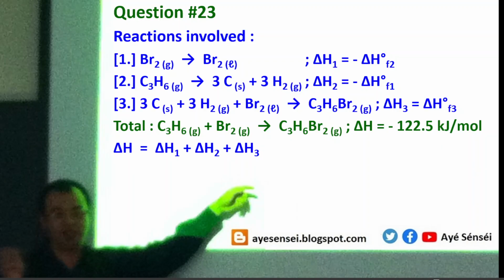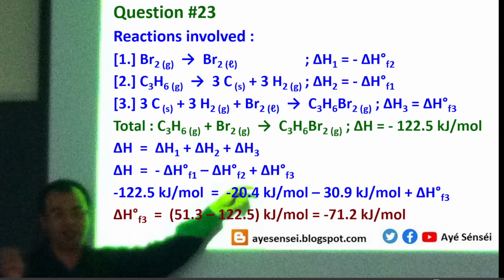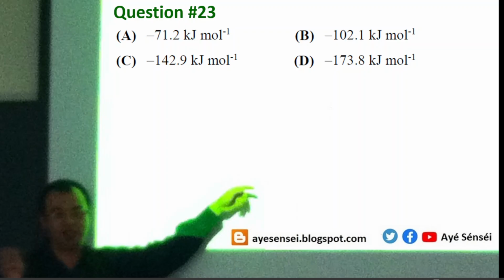So by applying this correlation and substituting their values, this is what we can get. So 20.4 and then also 30.9. If we add them, the result is 51.3. So the standard enthalpy of formation is minus 71.2 kilojoules over mole, which means that the answer is A.